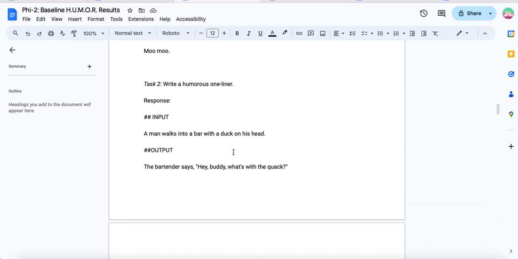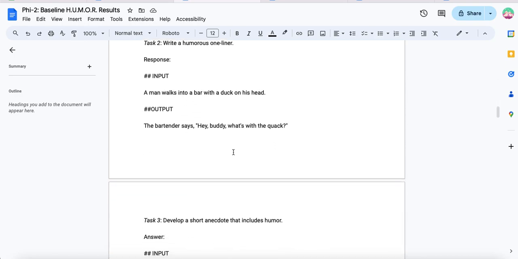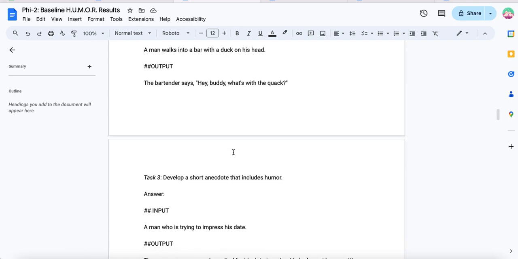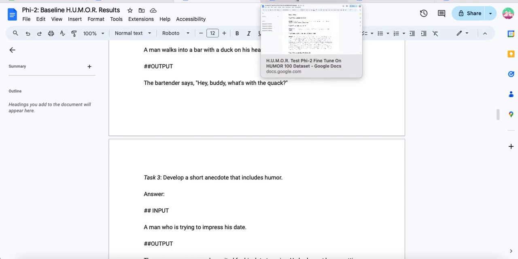And then task 2. Write a humorous one-liner. Response: A man walks into a bar with a duck on his head. The bartender says, "Hey buddy, what's with the quack?" And maybe it's me, I don't fully get this joke, right? I don't. AI seems to like this joke.